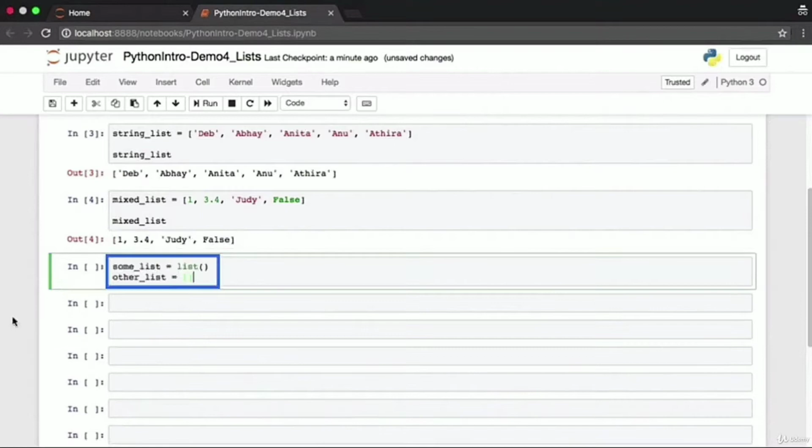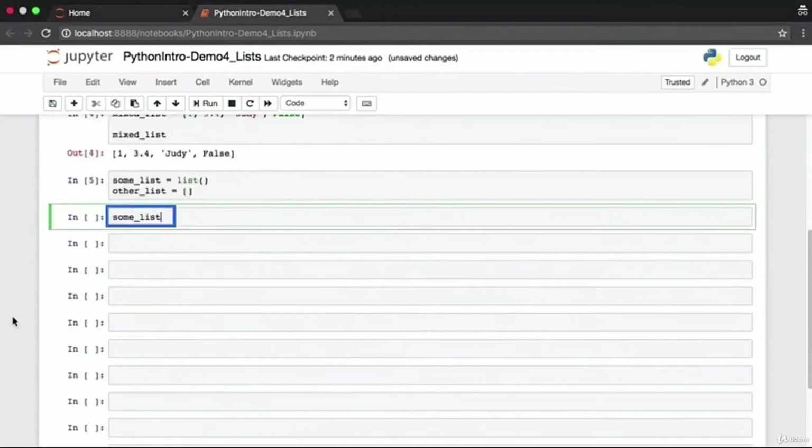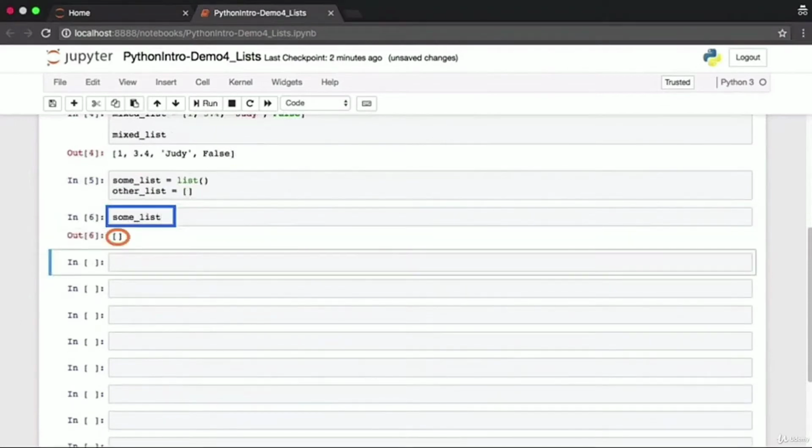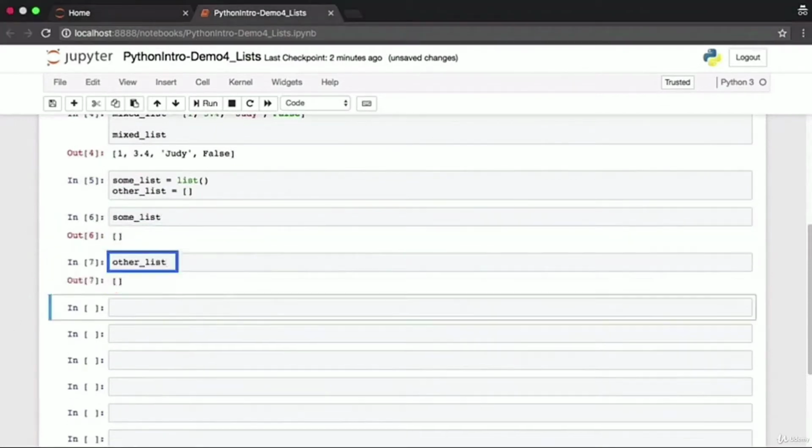There are two ways in which you can set up an empty list, and both of these are exactly the same. Notice the some_list, which I've initialized as an empty list by calling the list function followed by brackets. You can also initialize an empty list by simply specifying the square brackets, and this method is much more common. other_list is just equal to square brackets. There are no elements within the brackets. It's an empty list.